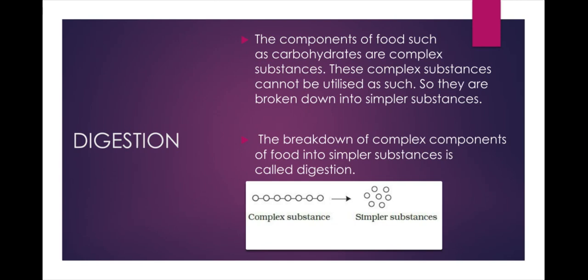See the box. During digestion, the complex substance gets broken into simpler substances. For example, carbohydrates get broken into simple sugars like glucose. Proteins get broken into amino acids. Fats get broken into fatty acids.